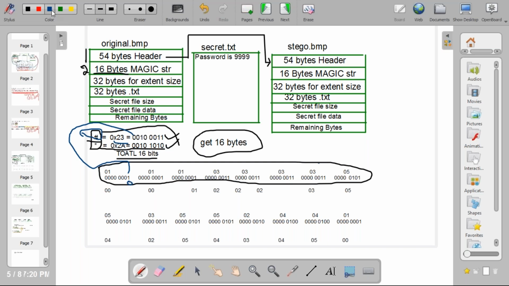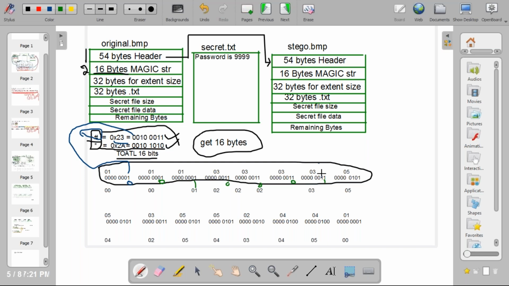You need to get the next bit. Next bit is also 0, so you need to place 0 here. Next bit is 1, 1 you need to place here. Next bit is 0, 0 you need to place here. Next bit is 0, 0 you need to place here. Next bit is 1, 1 you need to place here. Next bit is 1, 1 you need to place here.